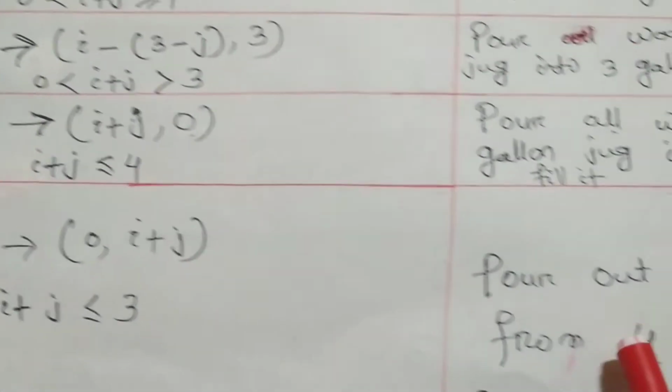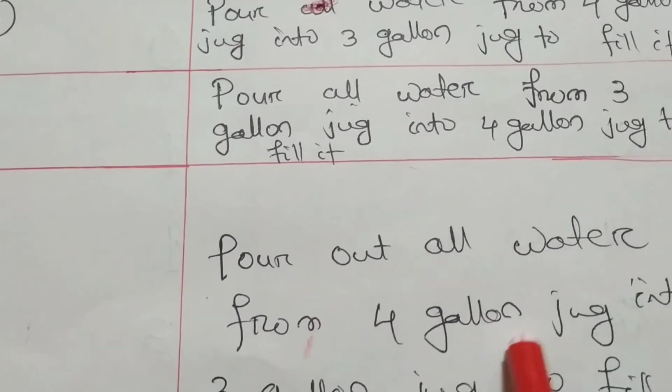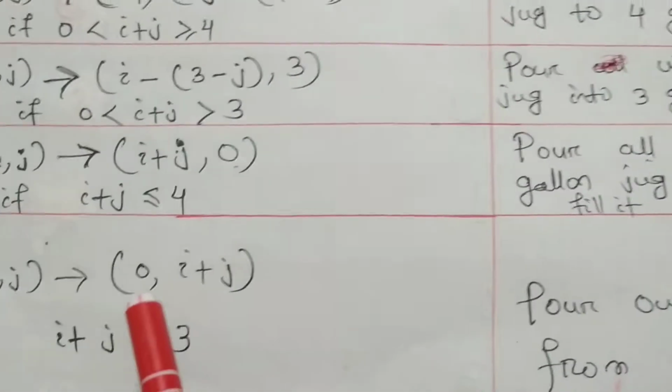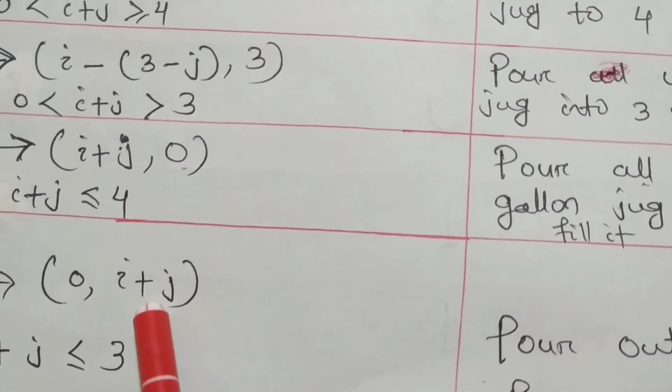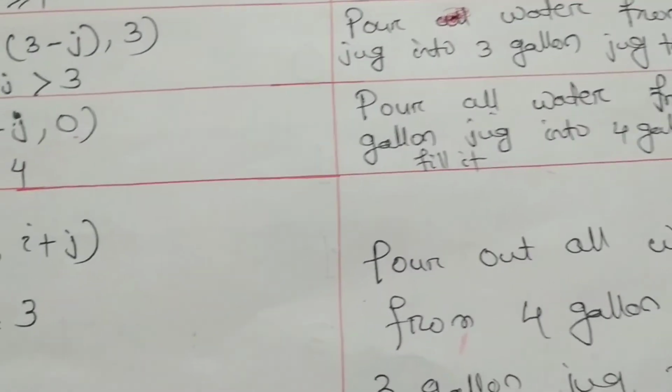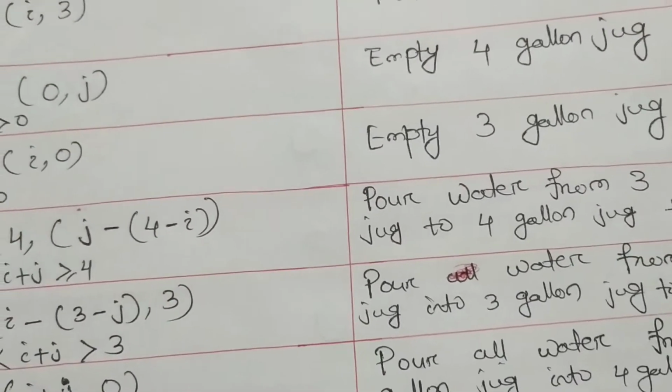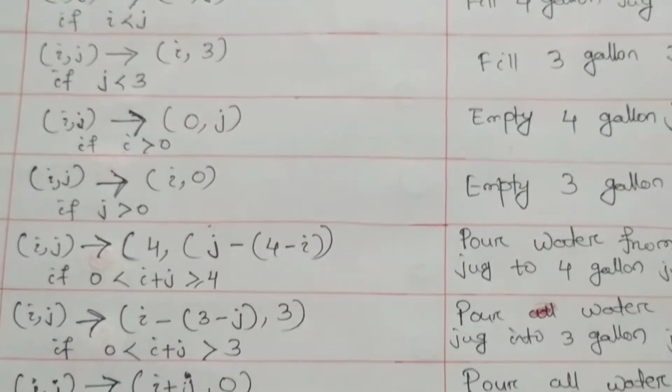Okay, and here pour all water from 4 gallon jug to 3 gallon jug. That means this is 0 and this is I plus J, because we are pouring all water here and here we are emptying this. Okay, understood? This is the production rules. Then we have to find the solution.